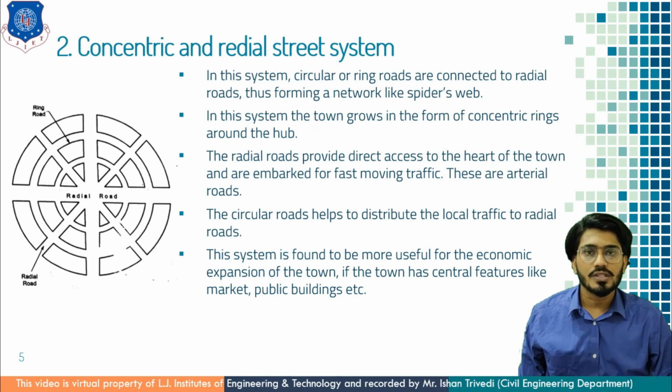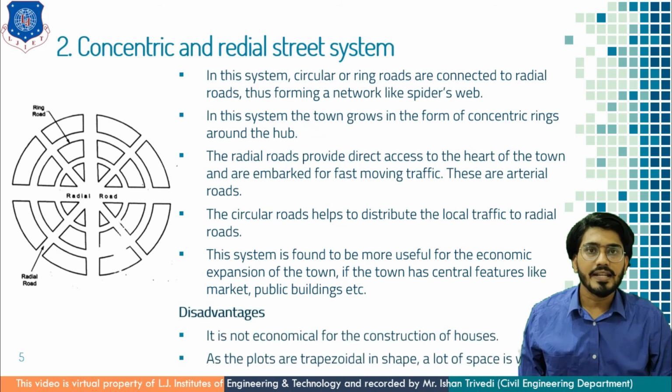The circular roads help to distribute the local traffic to the radial roads, and unnecessary concentration on one road can be eliminated. Next, this system is found useful for the economical development, or you can say economical expansion, of a town, if the town has central features like a market, public buildings and so on.